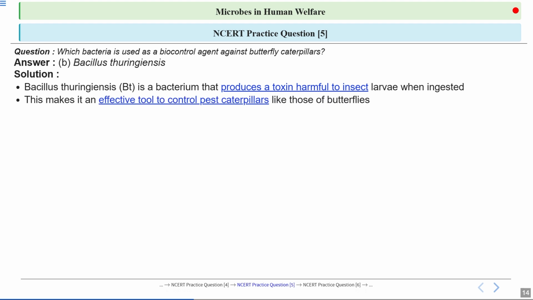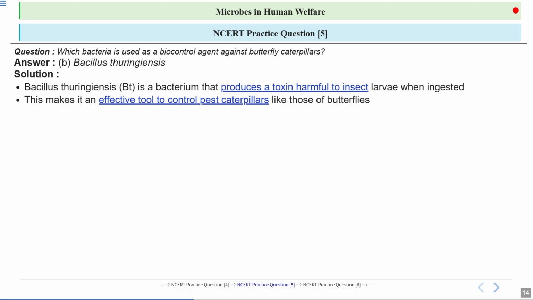This makes it an effective tool to control pest caterpillars like those of the butterfly. The Bt toxin is insect group specific. It targets specific insects, and there is no harm to other animals or beneficial insects like bees.